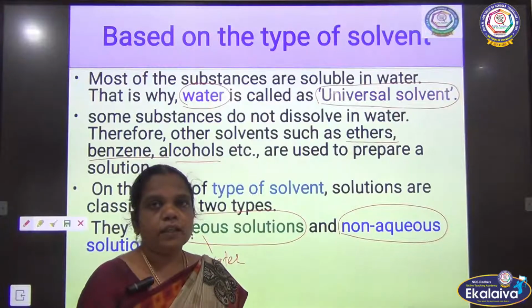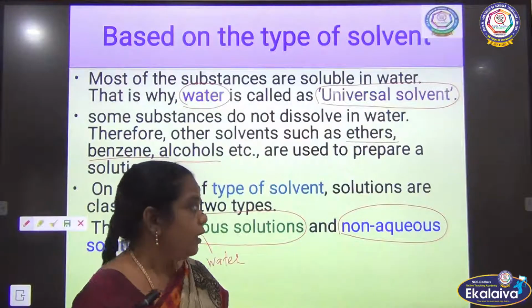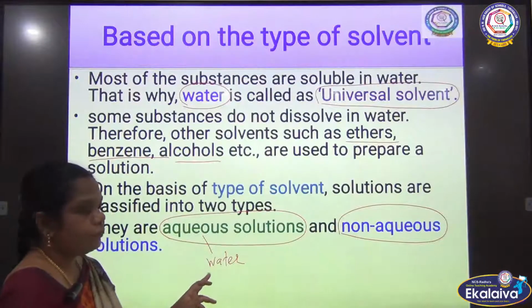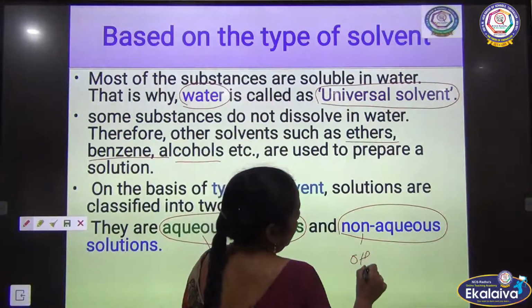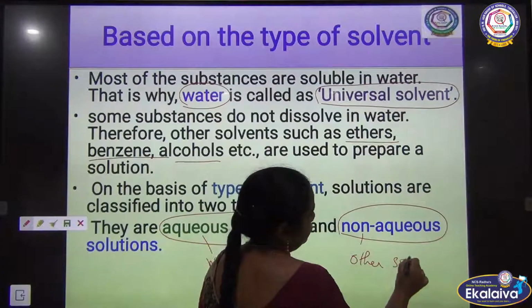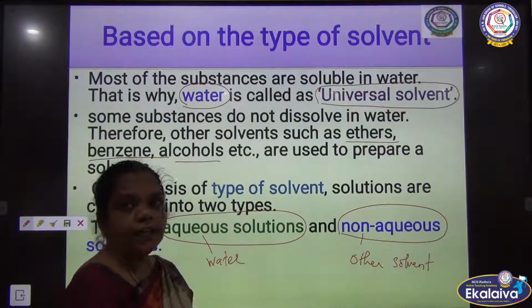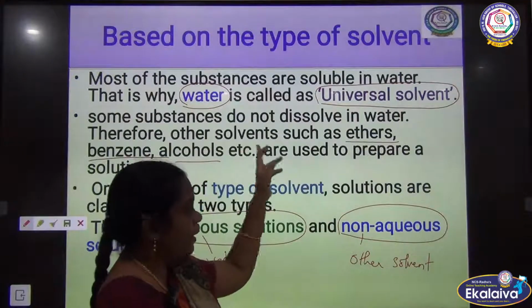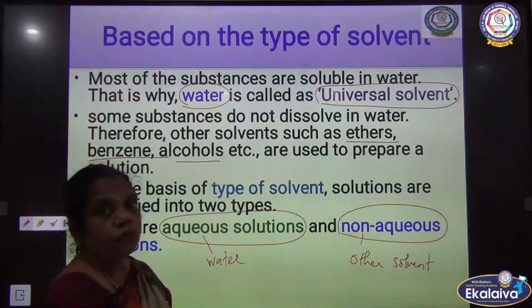Based on this, we are going to classify the solution. Based on the solvent, if water acts as a solvent, it is called what? Aqueous solution. And if another substance is taken as the solvent, that is classified as non-aqueous solution.